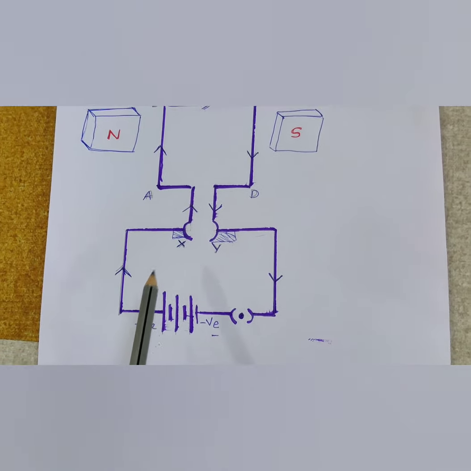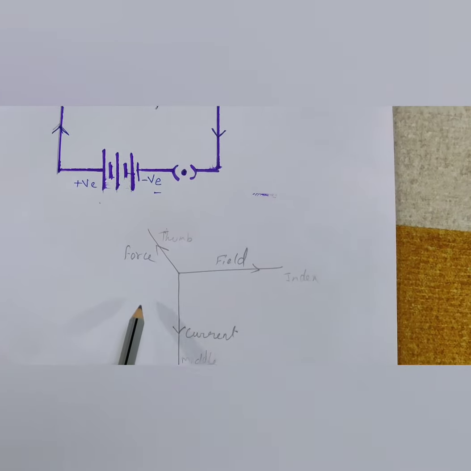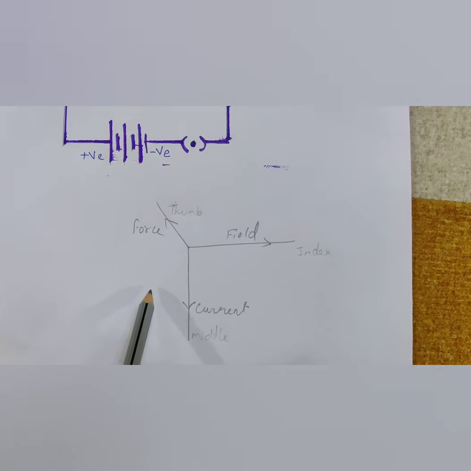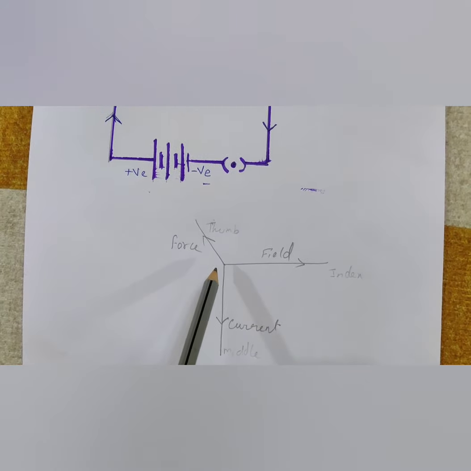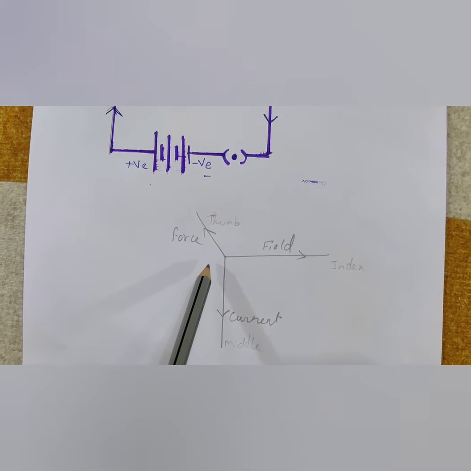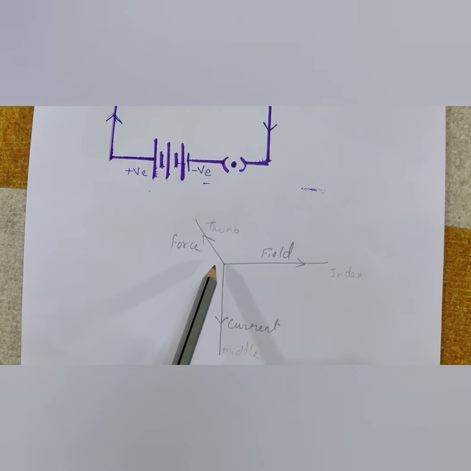This electric motor works on the principle of Fleming's left hand rule. Stretch the fingers of your left hand.